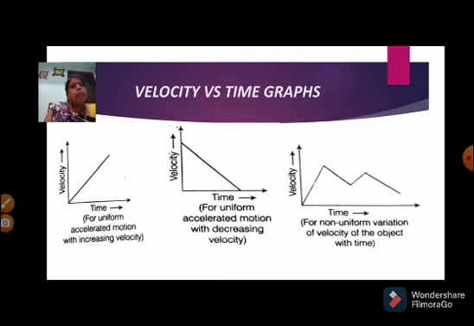That means the velocity is decreasing. Next, the third graph is a non-uniform motion forming a zigzag, that is, a curved graph. That means unequal differences of velocity of an object with respect to time.